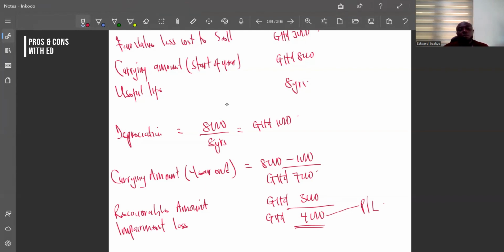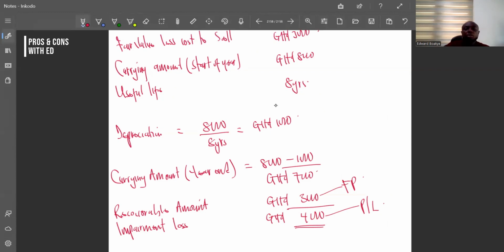So normally, if your asset is impaired, it means you are reducing the carrying amount with that impaired amount. So we are going to keep the asset in our books at what? 3,000. So the financial position will have the asset to be 3,000 instead of the 7,000. So impairment loss will go into our P&L. We can add it to our administrative cost or operating cost. Then the recoverable amount, which is now the 3,000, will be in our statement to represent the value of the asset.